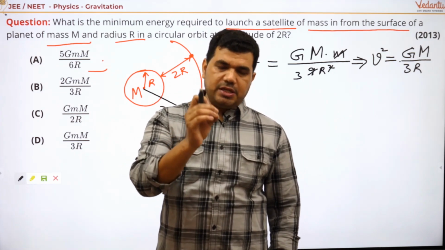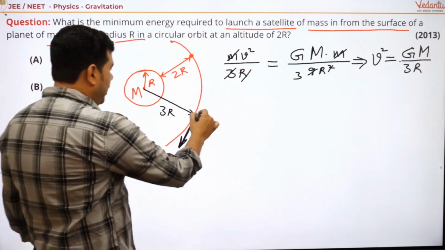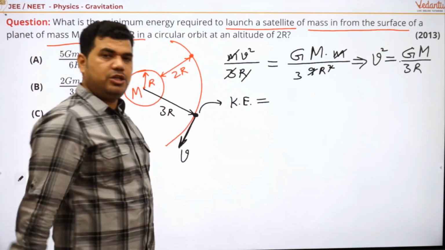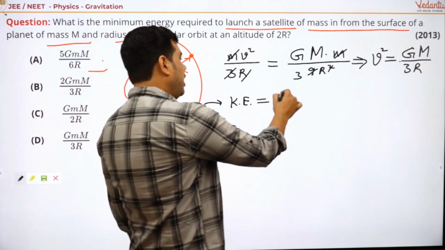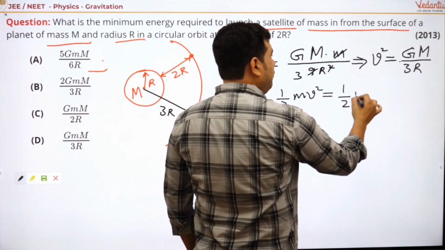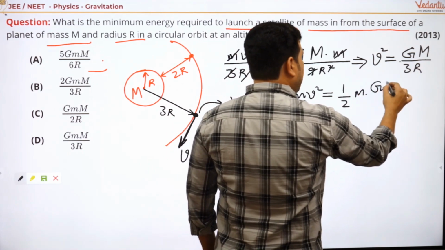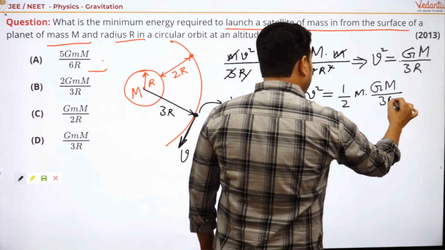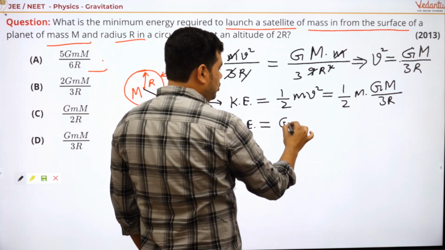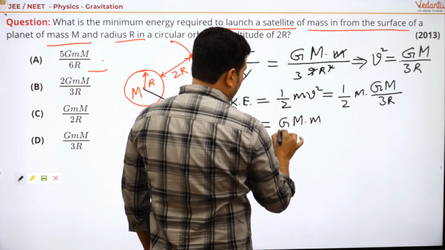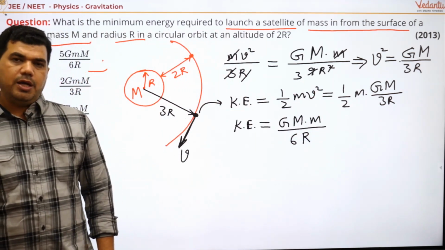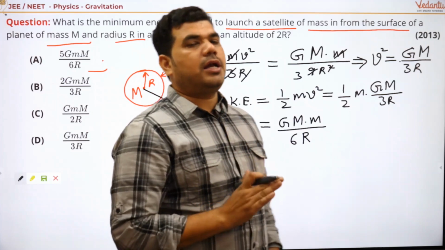Okay, if v is the speed, so it has a kinetic energy, my dear students. How much kinetic energy does it have? It has the kinetic energy half mv square. So we can say half mv square is capital Gm upon 3r. So the kinetic energy that it will have is G capital M small m divided by 6r, my dear students. Okay, this is the required kinetic energy.